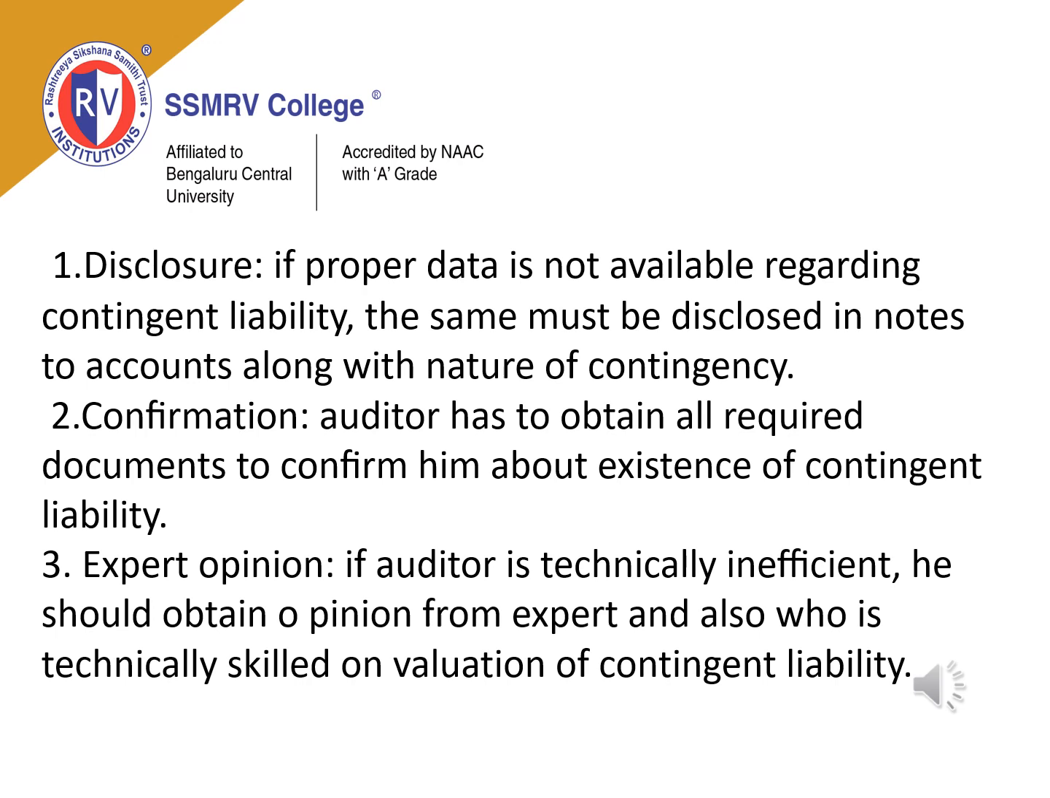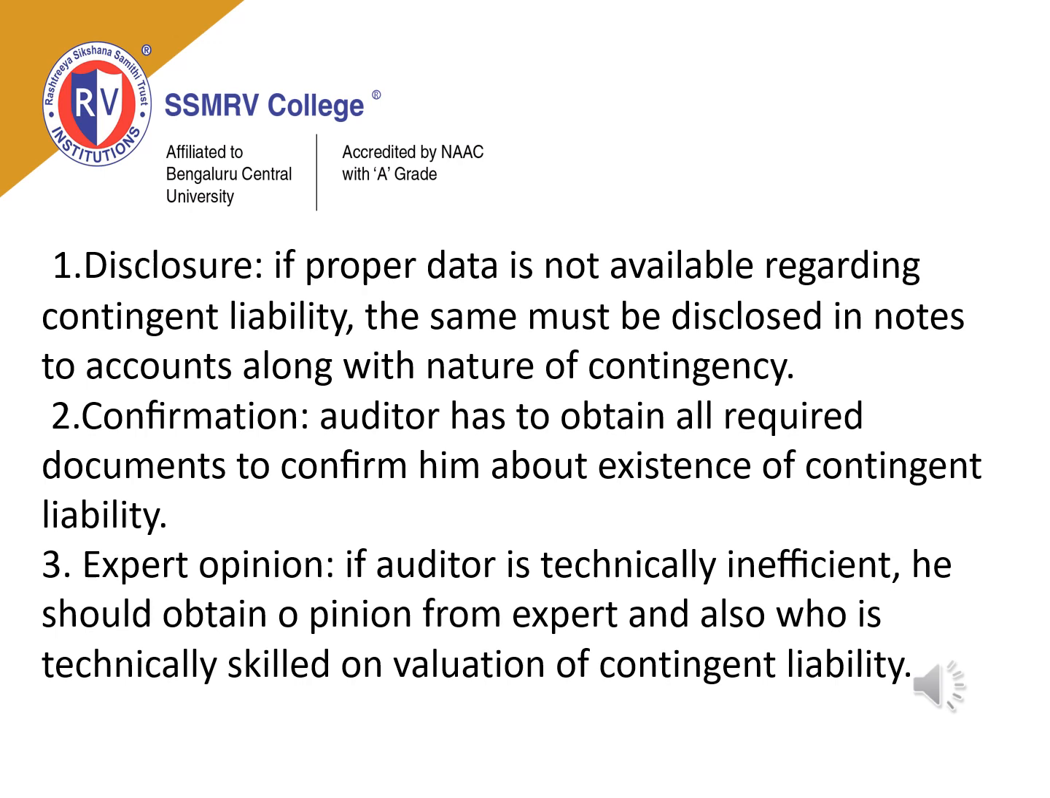The second one is confirmation. The auditor has to obtain all required documents to confirm the existence of the contingent liability. It should be confirmed that it is a contingent liability. You can't take up some other liabilities and put them under the head of contingent liability. It should be acceptable as a contingent liability itself. It should be very specific about that particular unforeseen event. Whichever is of such kind only will be considered as contingent liability.